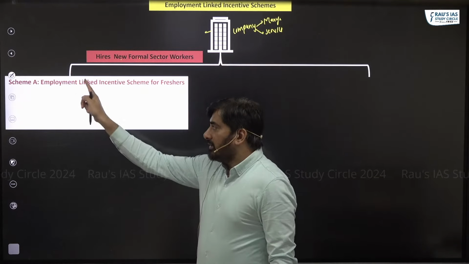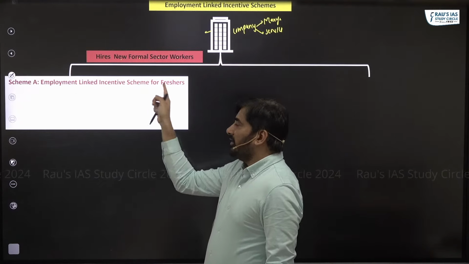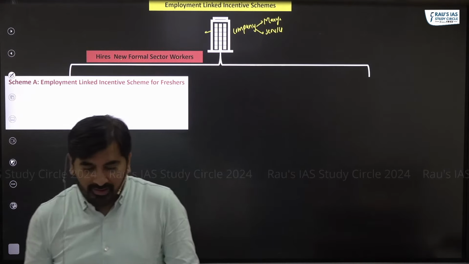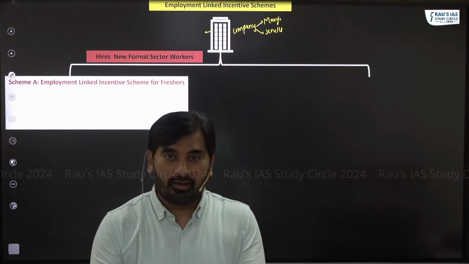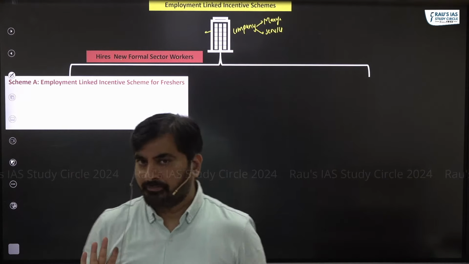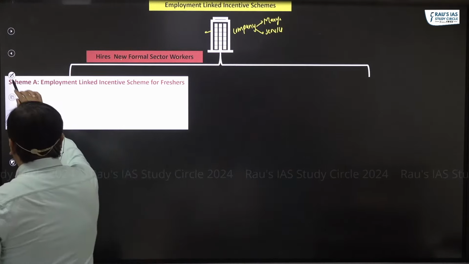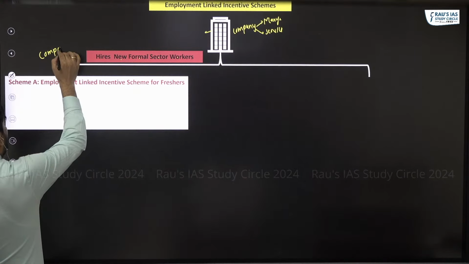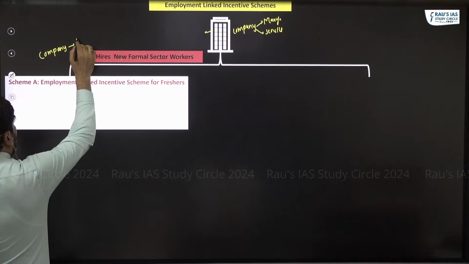Scheme A is employment linked incentive scheme for the freshers. To understand the scheme, you need to understand why. Why do we even have this scheme? Then you'll understand the design. Let's say there is a particular company. This company hires fresher.